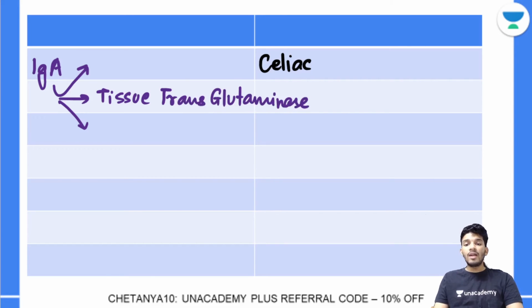Transglutaminase. Apart from transglutaminase antibody, which else do you have? Which are the other ones that you have? Any idea? So there is an anti-endomysial antibody. Anti-endomysial antibody is one, and one antibody is called deamidated gliadin.